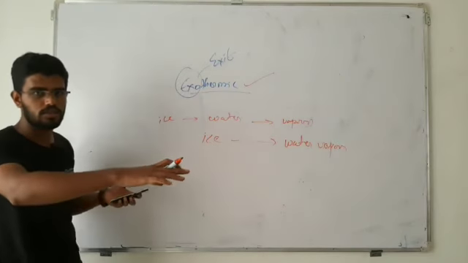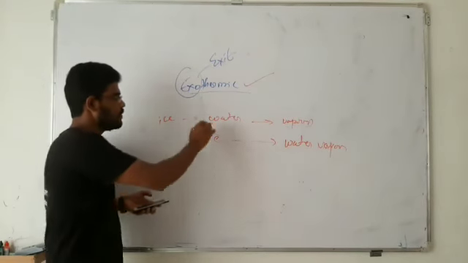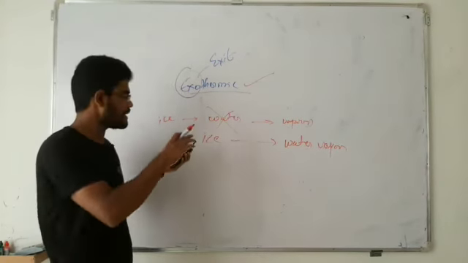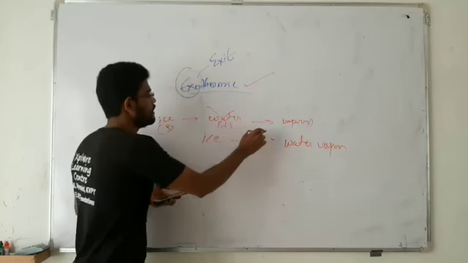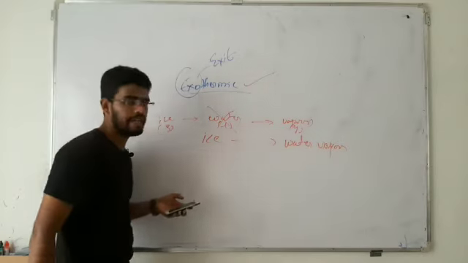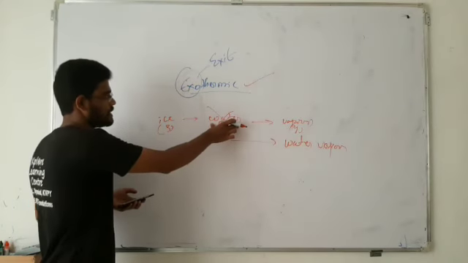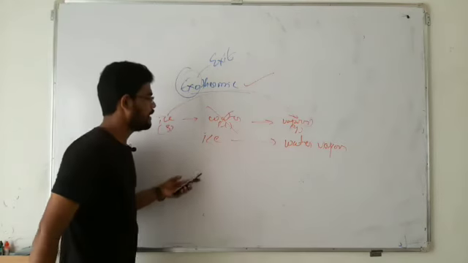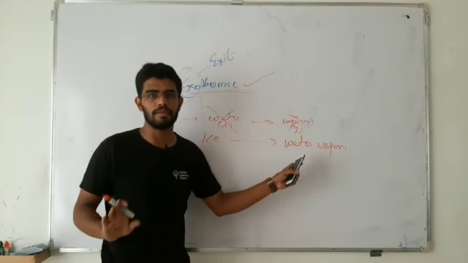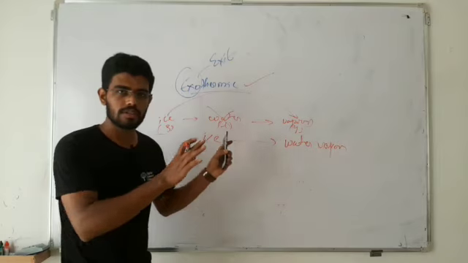That's the usual process. If anyhow we skip the step of the solid converting into liquid and then into gas, if we skip the liquid step and directly convert ice into water vapor, then this process is called sublimation. That was the definition.